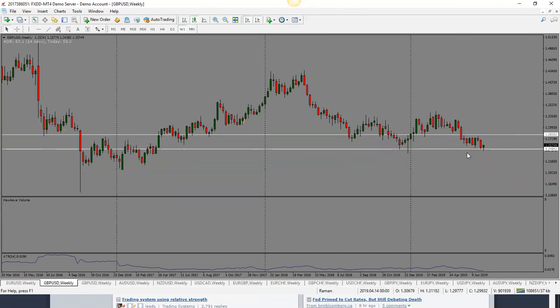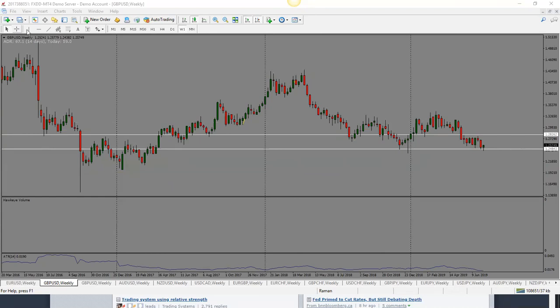So this is the range price has been trading in. It kind of looks bearish here, but it hasn't quite broken to the downside. And because it hasn't broken to the downside, this one could go towards the top of this channel, right? So bias, I would say, is bullish for British pound here.